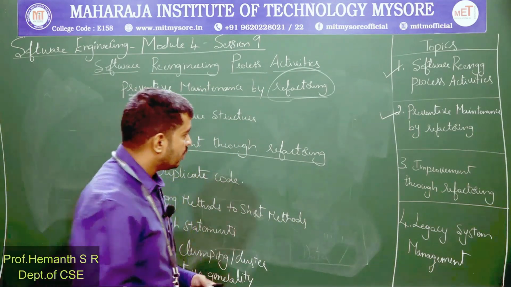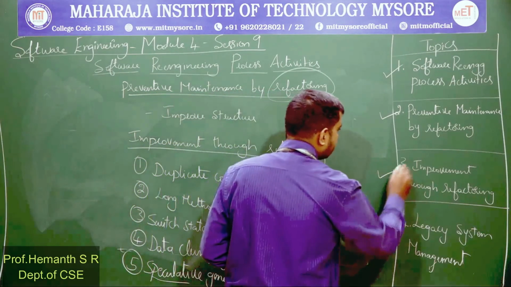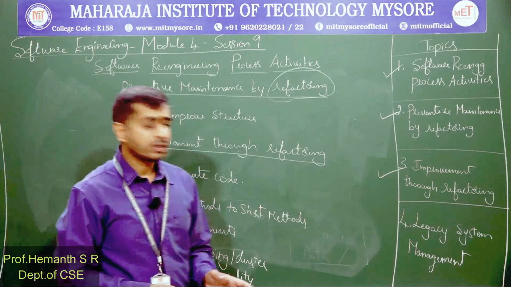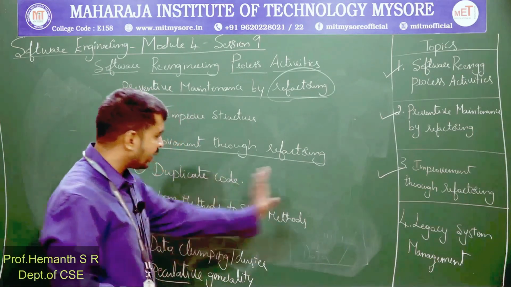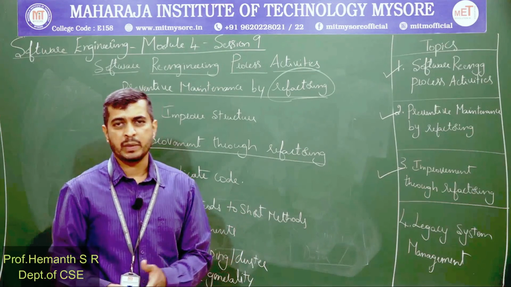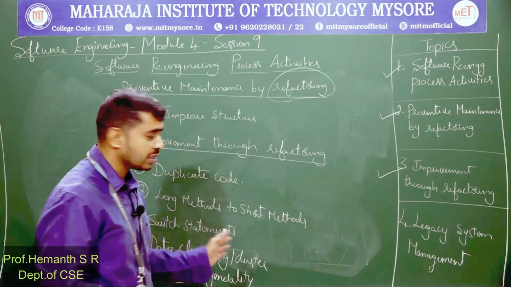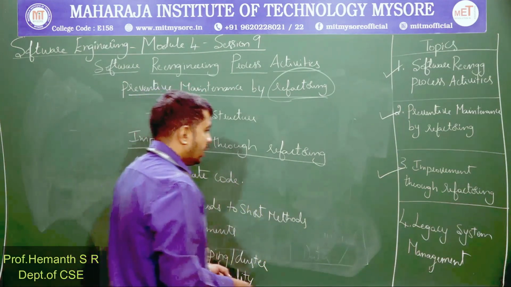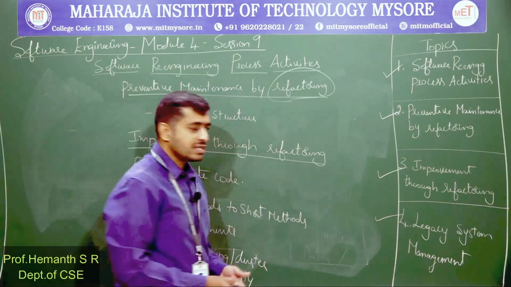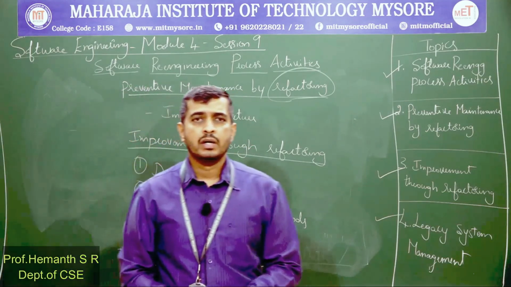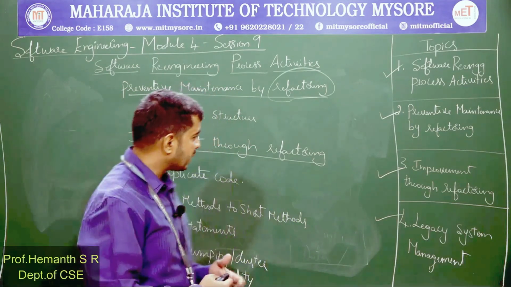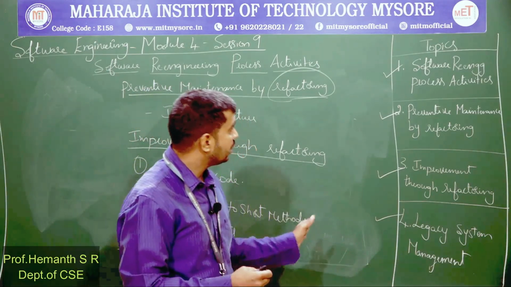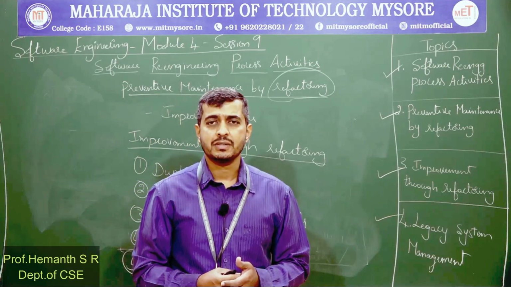So we understood improvement to the existing software through refactoring, and it can happen at any point. It is not like it is only during maintenance. As previously discussed, it can happen at any point. So the last part, legacy system management. What is a legacy system? How exactly will the legacy system be managed? We will take up this discussion in the next session.